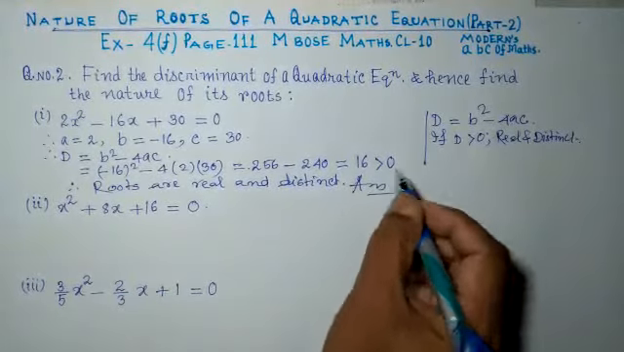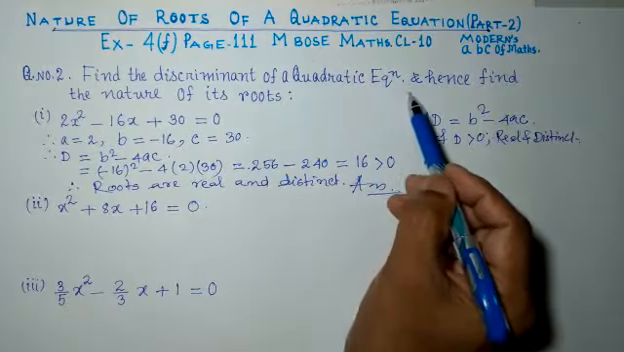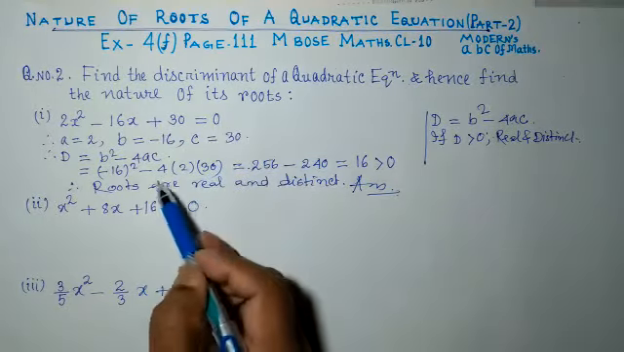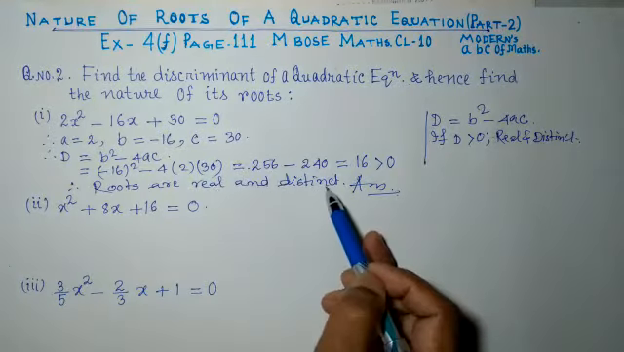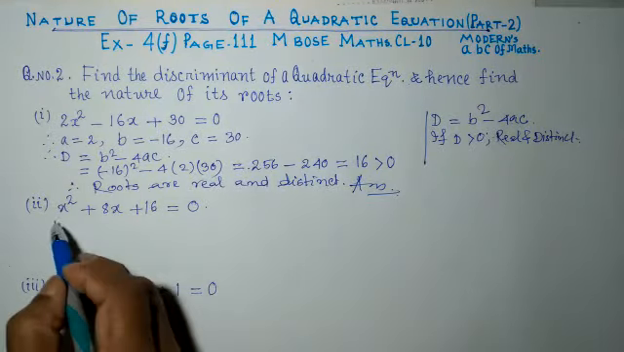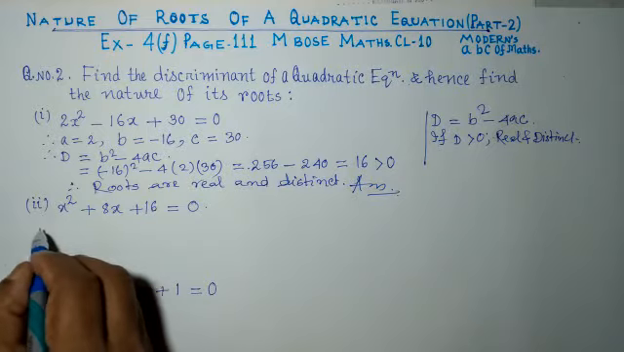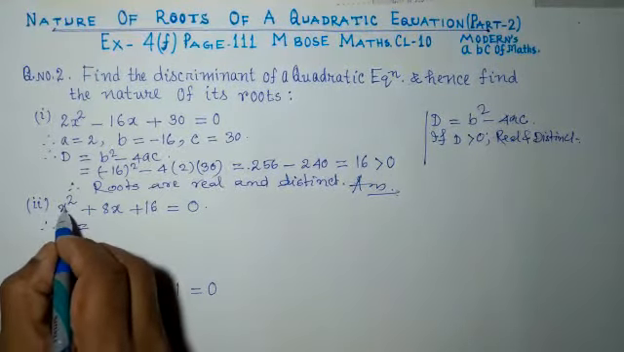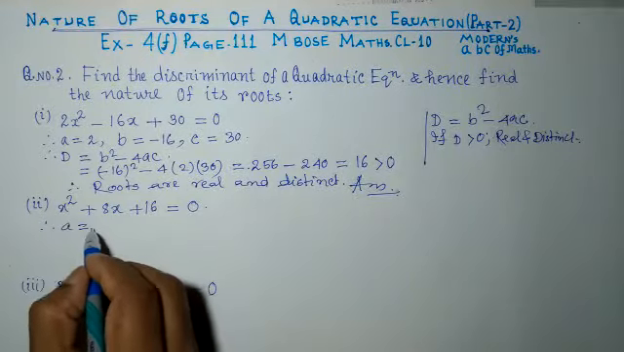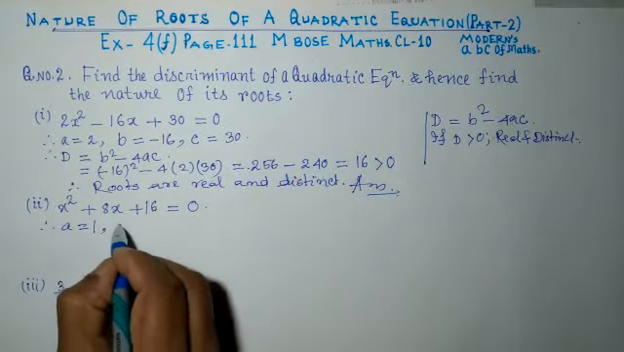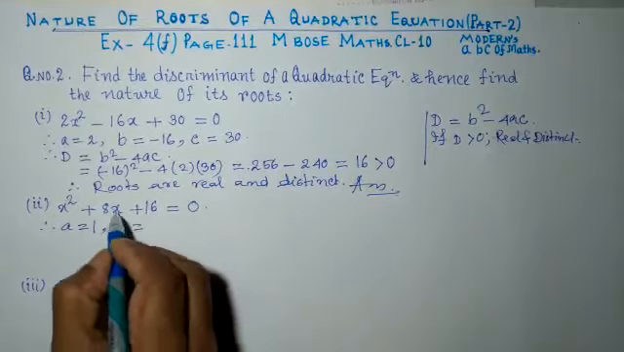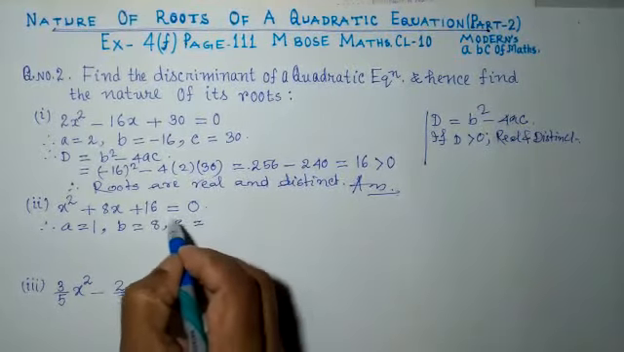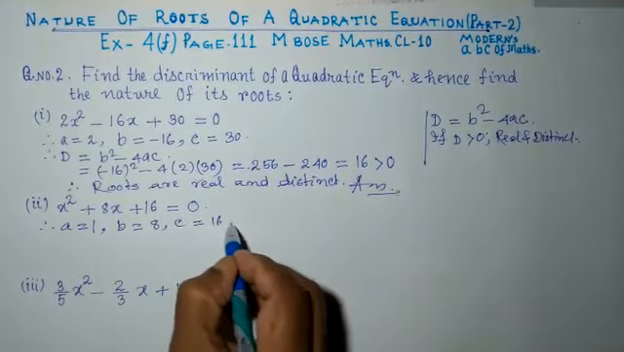The question asks, find the discriminant of the quadratic equation and hence find the nature of its roots. So nature of the roots are real and distinct. Coming to next question number 2. So let us find the value of a. Coefficient of x square is 1 here. A is 1. And b is coefficient of x, it is 8. And c is the constant which has no x, that is 16.